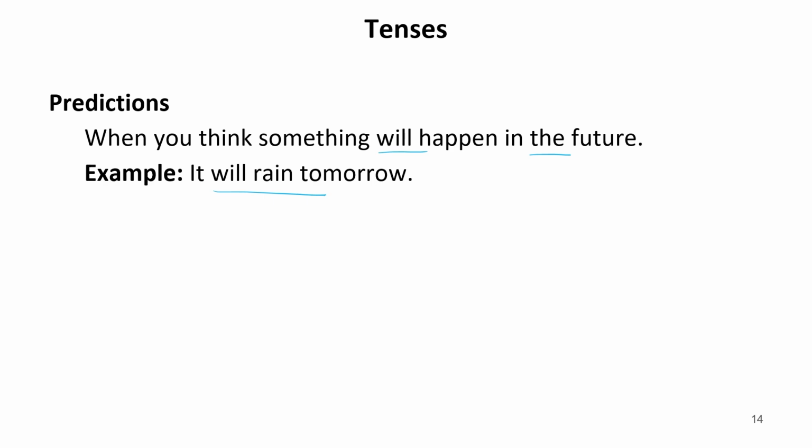Maybe by looking at the weather, it is predicted that it will rain tomorrow. So, this is only an uncertain event that may or may not happen in future. So, these type of sentences are written in future indefinite tense.